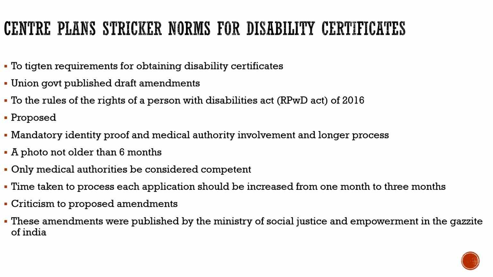What is the reason for the tightening of requirements for obtaining disability certificates? The Union government published draft amendments to the rules of the Rights of Persons with Disabilities Act, RPwD Act 2016. What are the proposed amendments here? The first is mandatory identity proof, medical authority involvement, and a longer process. For mandatory identity proof, a photograph of the aspirant would be needed, an Aadhaar card would be needed, and also medical authority involvement for the longer process.